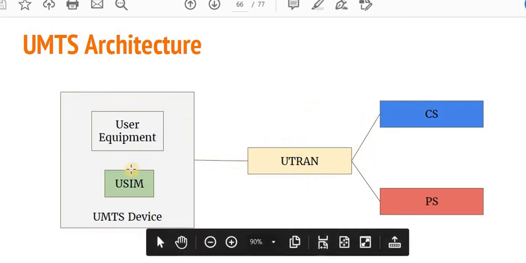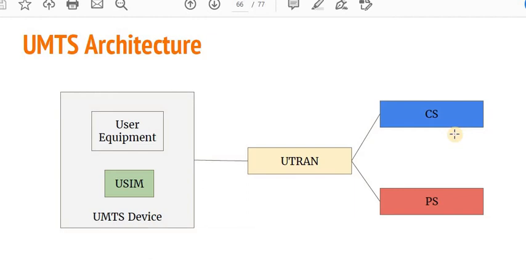The first one is called the UMTS device, the second one is called UTRAN, that is called the heart of the system, and the third one is called USPS, that is called correspondent node, meaning the circuit switching network, and this is called PS, that is the packet switching network. So circuit switching is used to perform the communication with the use of a mobile phone when I want to make a call to my friend.